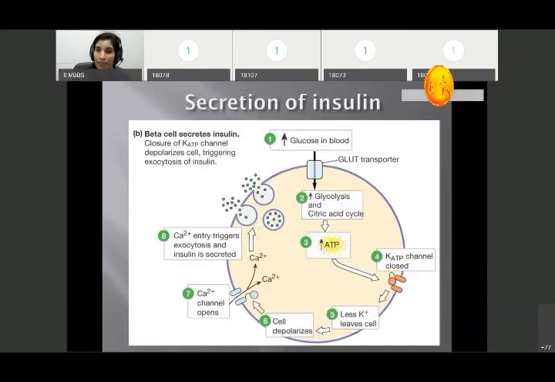But what happens in the blood after food intake? Glucose rises. This glucose causes stimulation of the GLUT receptors. It causes an increase in glycolysis, and the citric acid cycle increases. It causes the production of ATP. This ATP causes closing of the potassium channel. With less potassium leaving, this causes depolarization of the cell. This depolarization opens the calcium channels, and this calcium entry inside the cell triggers the insulin vesicle. It causes the release of insulin from the beta cell.